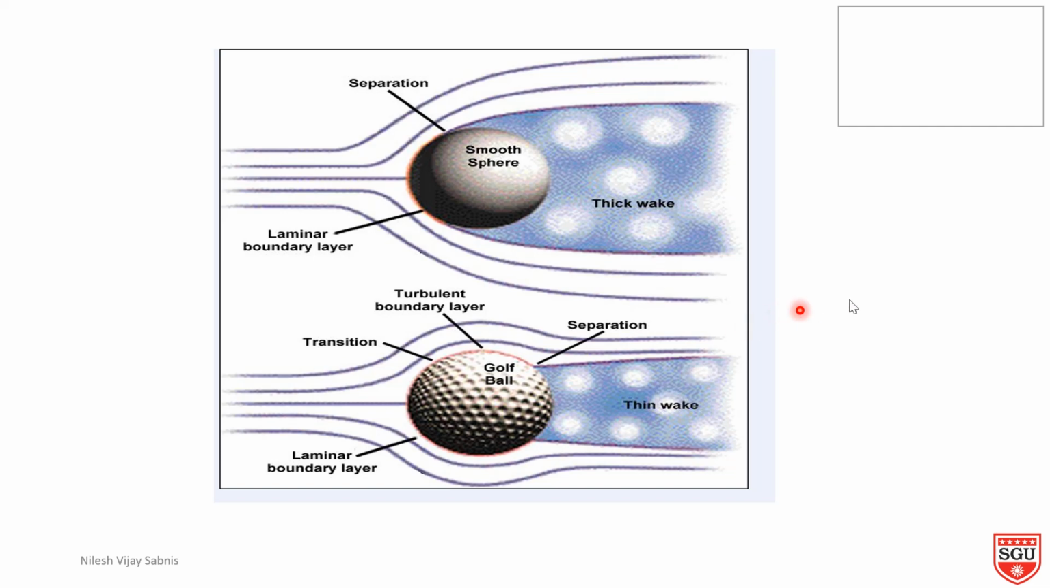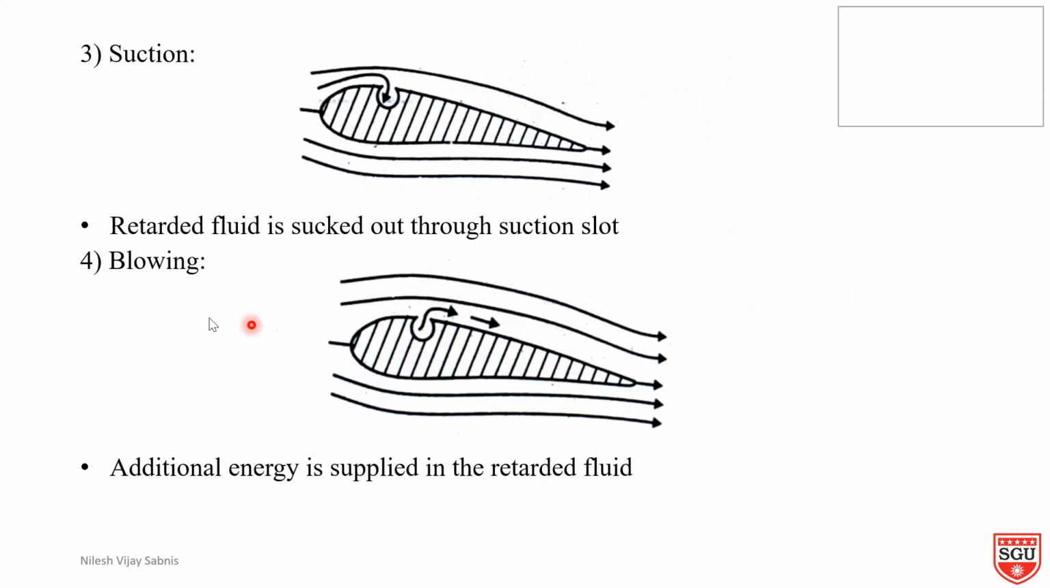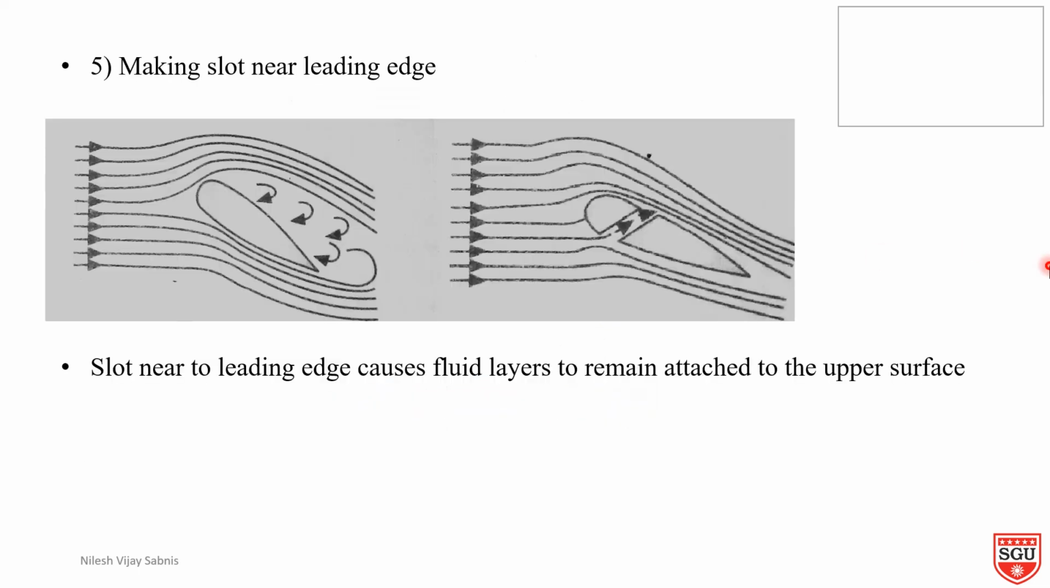By using suction, retarded fluid is sucked out through the suction slot. One suction slot is created. Then by blowing, additional energy is supplied to the retarded fluid, meaning when fluid velocity is reduced, that fluid is given a boost in some way by providing the blowing, so that velocity will increase and there will not be any separation.